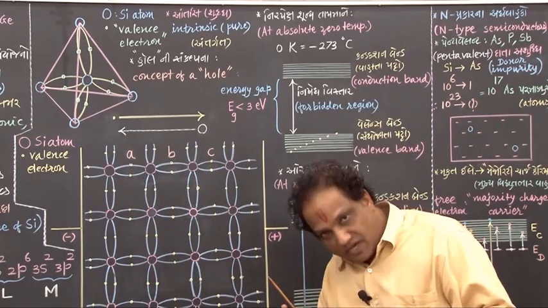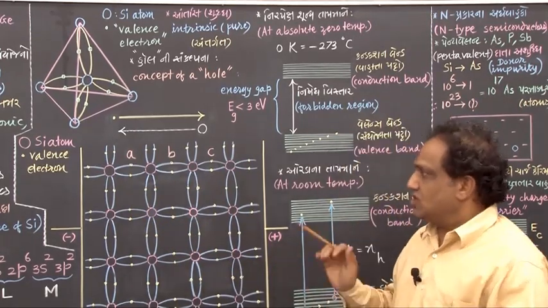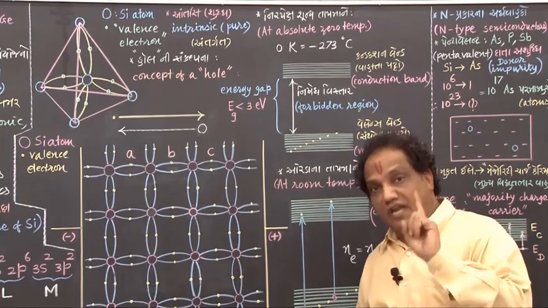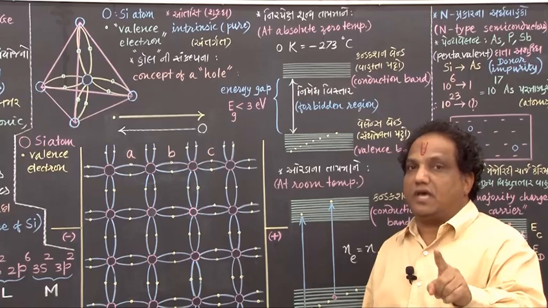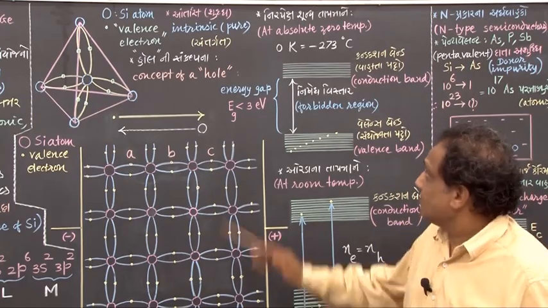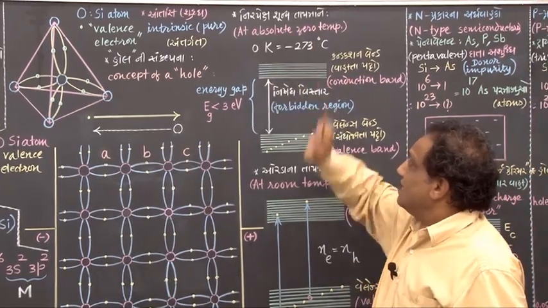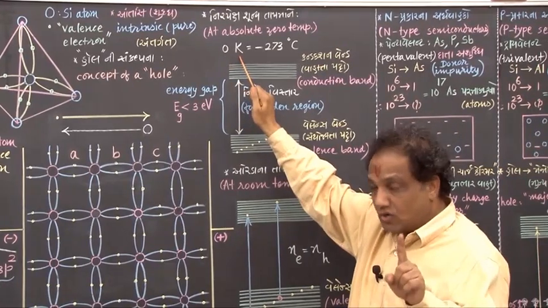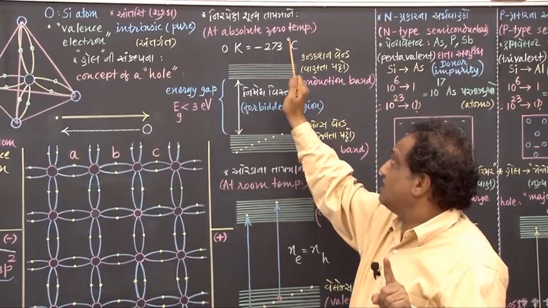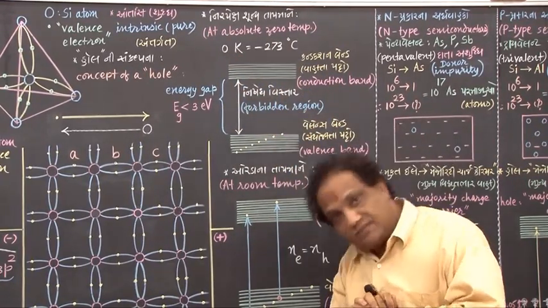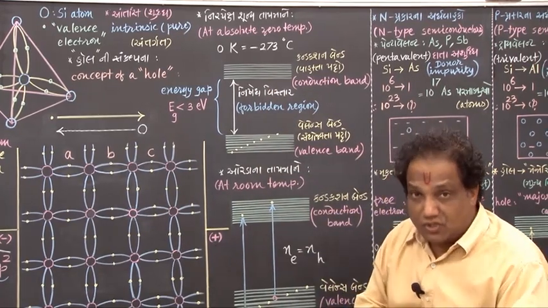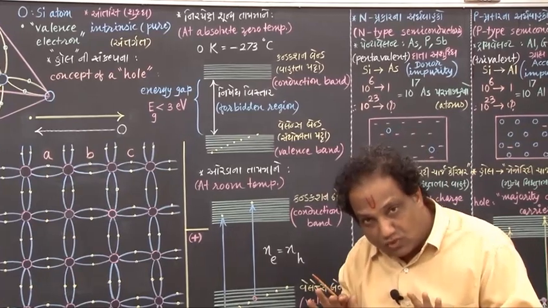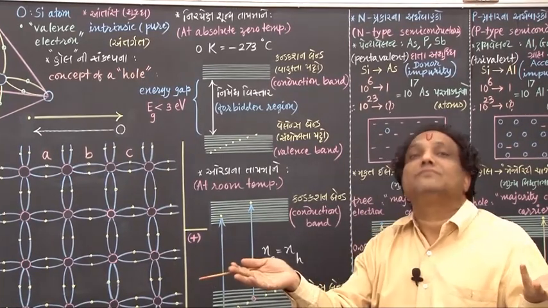Okay, fine. Now let us talk about conduction of electricity in this pure semiconductor at absolute 0 temperature. Absolute 0 is 0 Kelvin or minus 273 degrees centigrade. Correct? At this lowest temperature, you know what happens?